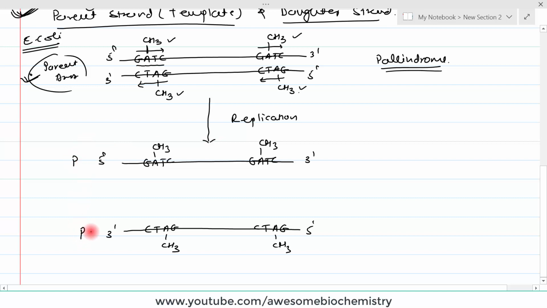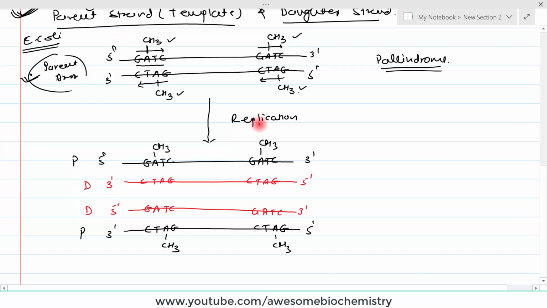This is the same figure of parental DNA. Let's label it as P for parent. I just separated these two strands, and now see how the daughter strand gets synthesized. So this is the daughter strand. Of course it is in the opposite direction. Here also 5' to 3'. So here its sequence will be GATC like this. Here also GATC, as per the base pairing rule. So these red colors are the daughter strands.